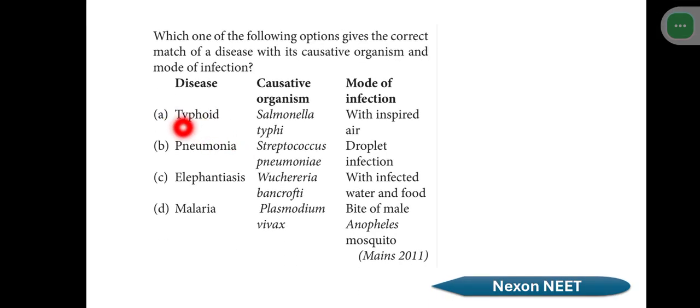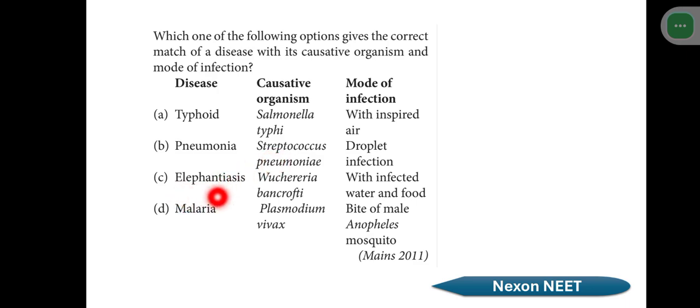First, typhoid. The causative organism given is Salmonella typhi. Mode of infection is inspired air. No, no. Inspired air is meant for respiratory infections, but typhoid is a gastrointestinal or alimentary canal infection. So it is wrong. Then pneumonia: Streptococcus pneumoniae, droplet infection. So this is more likely the correct option, option B. Let us wait and move on to the next thing.